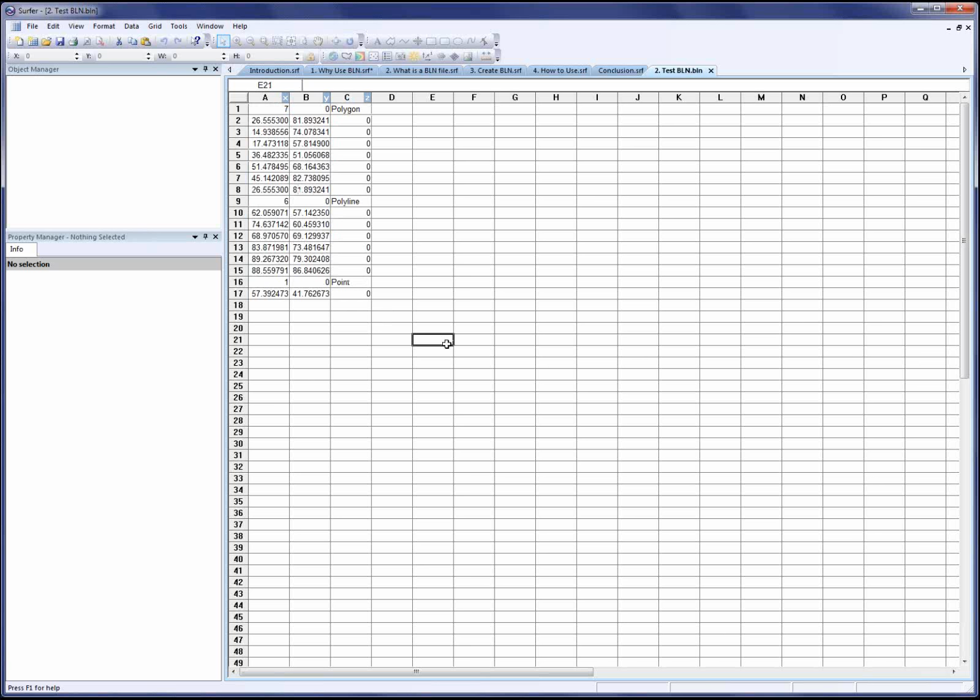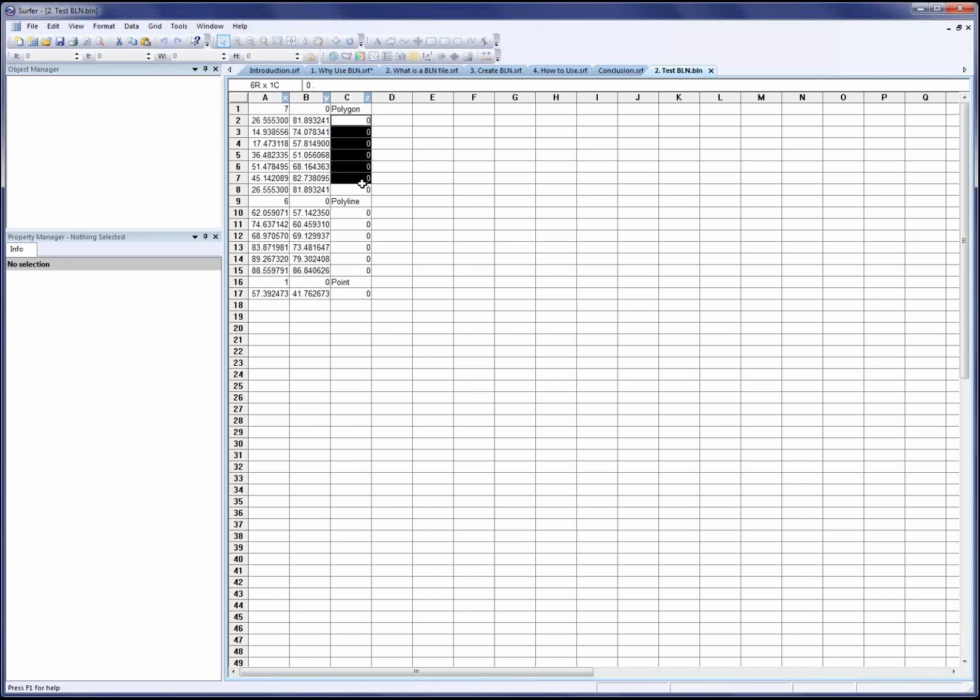So each object in the BLN file consists of a 1-line header row, followed by a list of the XY coordinates for that object. The X data is in column A, and the Y coordinates are in column B. Now there's an optional column of data here in column C. Now this would be the Z values for the respective XY point.